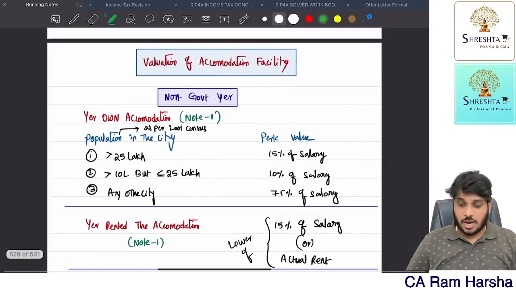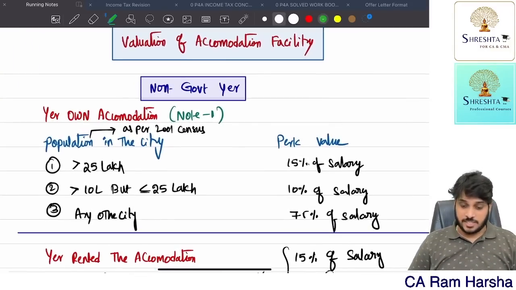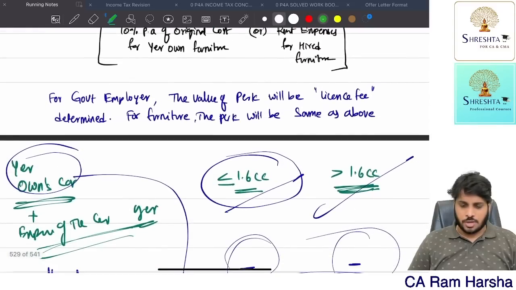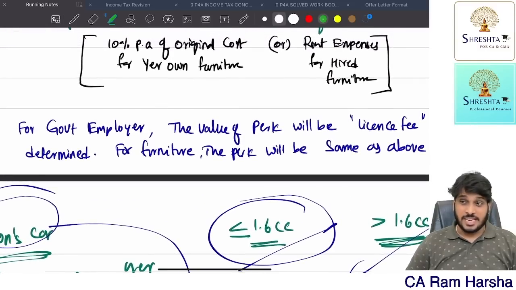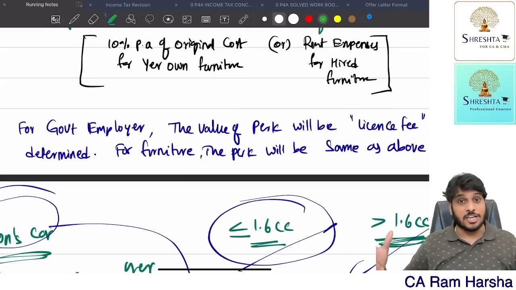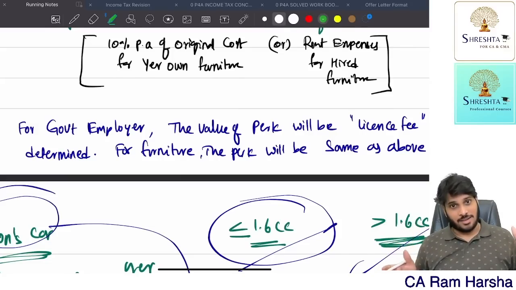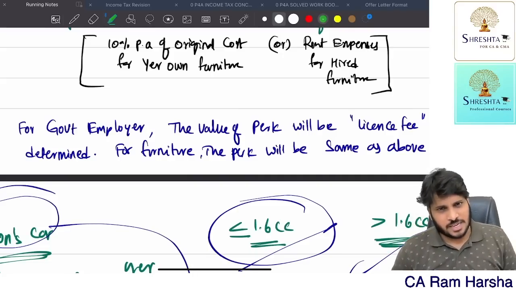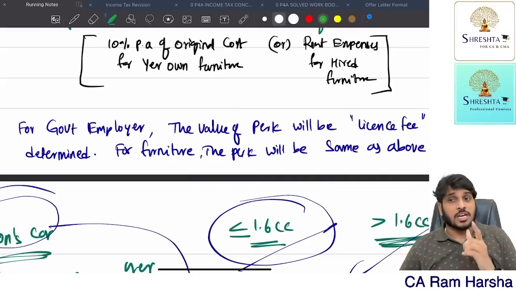Now you see, how to value accommodation facility? Suppose a government employer gives staff quarters, accommodation or a bungalow to their employee. The employee and his family can stay happily in that bungalow. Now they are getting a rent-free house, which means the employee is getting some benefit. What is the value of the benefit so that we can tax it?